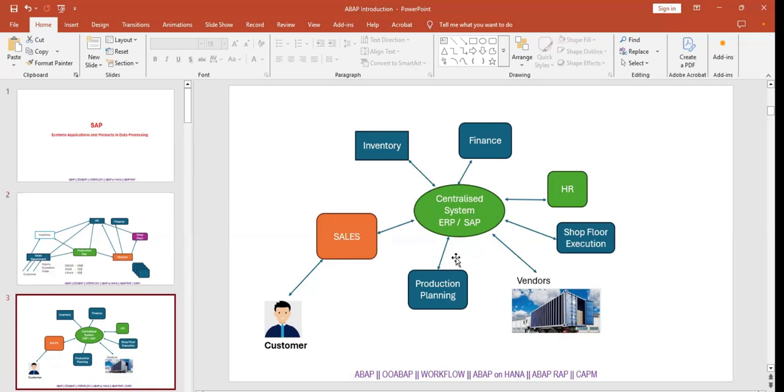After that, the production department will receive the notification, and they will inform. They will give the orders from here itself. Once they give the orders from here to the vendors, the vendors will receive the notification. The vendor will send the stock to the shop floors or warehouses, and they can update the system.